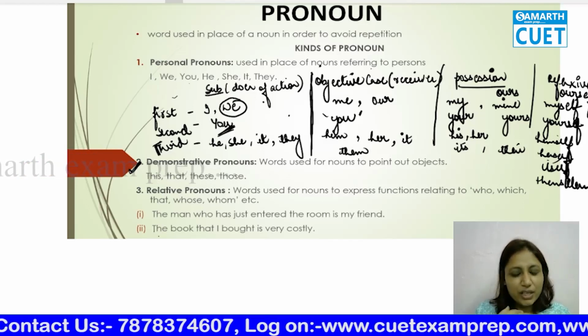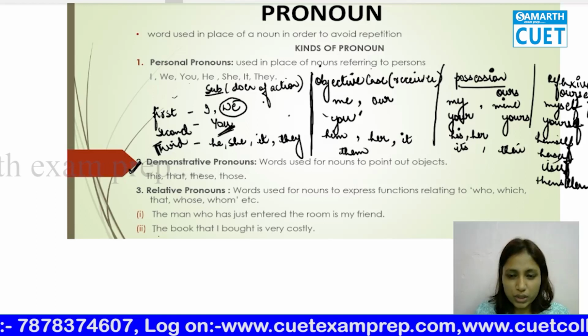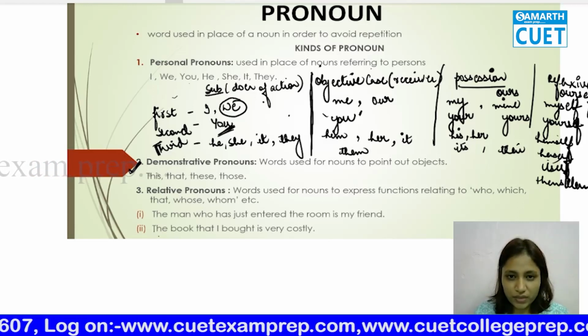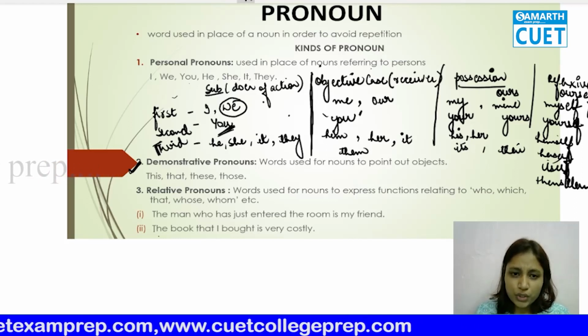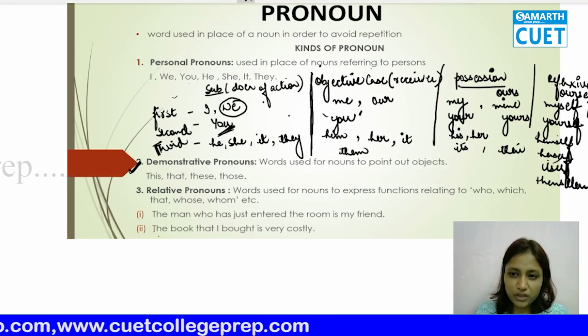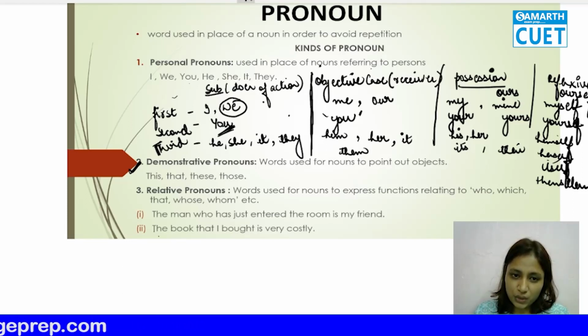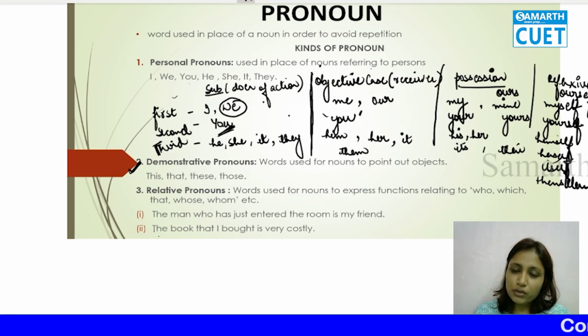Possession, when we are going to use the rules, you will understand them better. I don't want to emphasize everything here because then it will be too confusing. So for now, you should just know subjective, objective, possessive case and reflexive. Subjective is doer of action, objective is receiver of action. Possession is when we show our ownership of something, and reflexive is when you're talking about something but with emphasis on it.